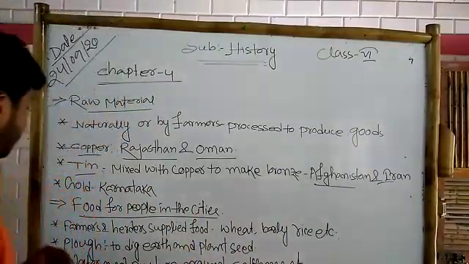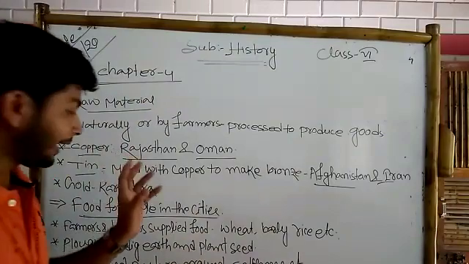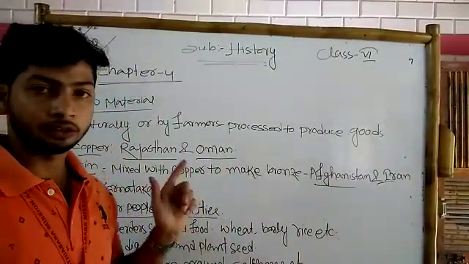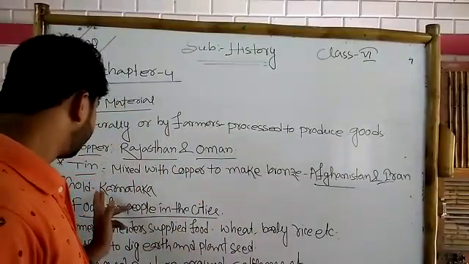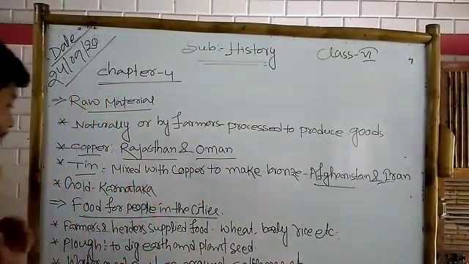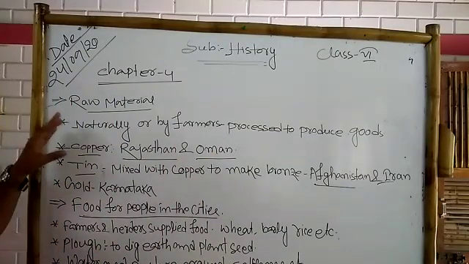Next, gold. At that time, they brought the gold from Karnataka. That means Karnataka has a gold mine. So those are the raw materials.